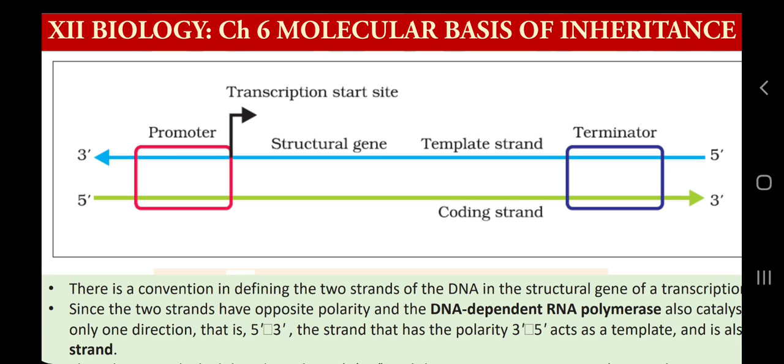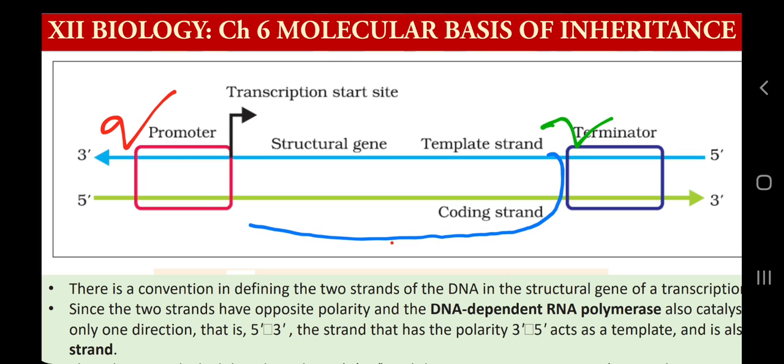Now here we have one start point, which is called the promoter, and one end point, which is called the terminator, and we also have this part of DNA which is being transcribed.